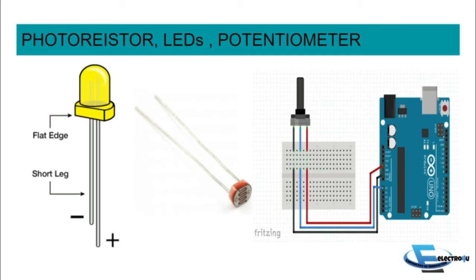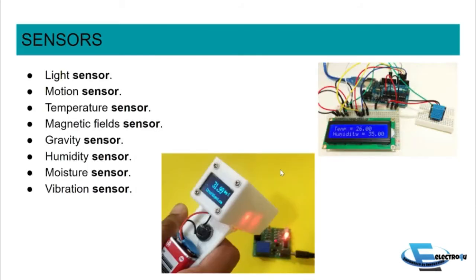So what is a potentiometer? Potentiometers are variable resistors that you can use to produce an analog output. Now let's have a look at the other things. Here, as you can see, I have listed a lot of sensors, and among those we have light, motion, temperature, magnetic, gravity, humidity, moisture, vibration, etc. sensors.